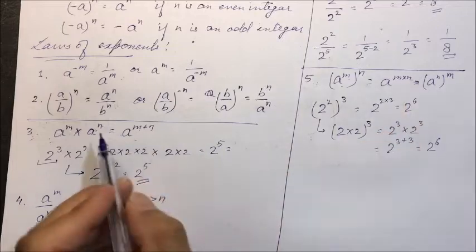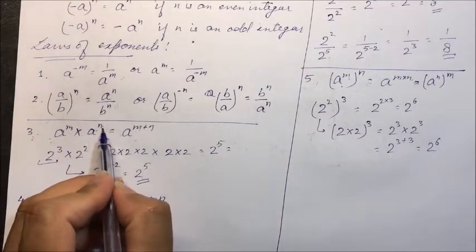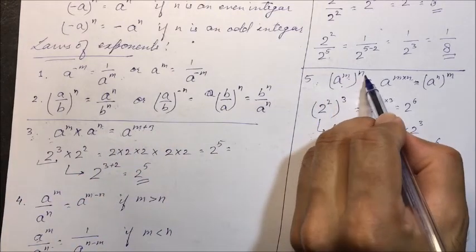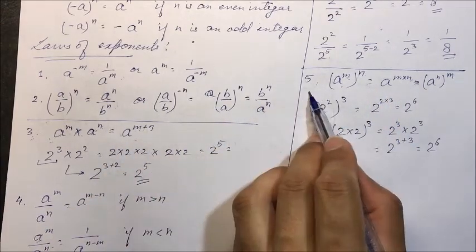You will multiply them. Here we are adding them. Here, a raised to power m into a raised to power n is there, so we are adding. Here, a raised to power m, the whole raised to power n is there, so we are multiplying them. So don't get confused between third and fifth.